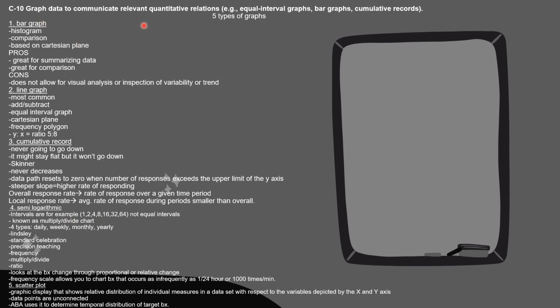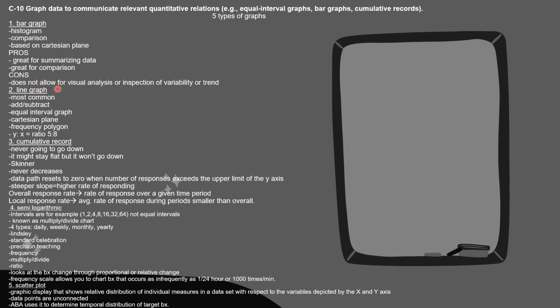First let's talk about the bar graph. It's also known as a histogram. It's used for comparison. Some pros about the bar graph are that it's great for summarizing data and it's great for comparisons. Some cons are that it does not allow for visual analysis or inspection of variability or trend.